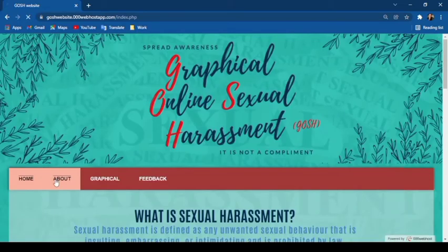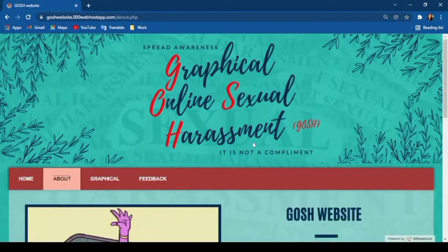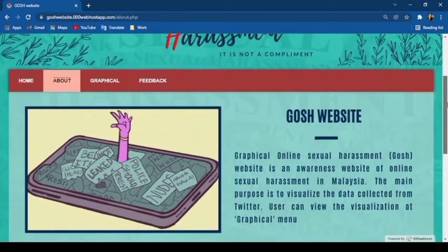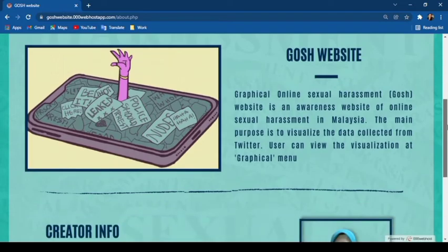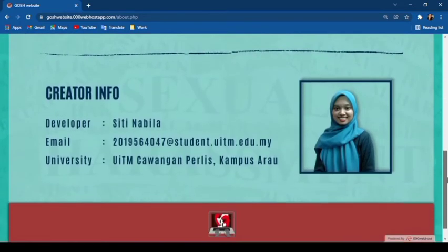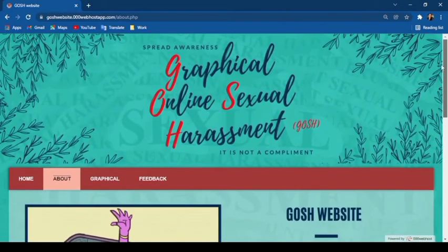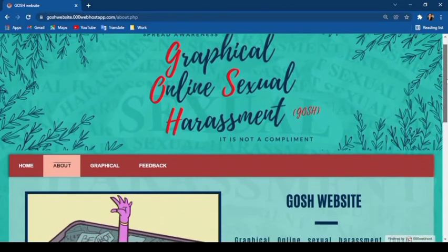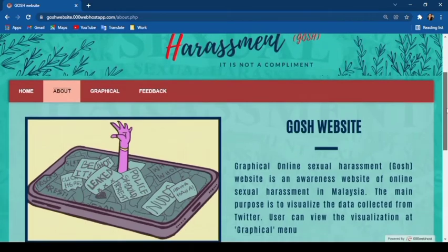Next is the About page. The About page has the information of the GOSH website and also the creator info. This is where the user can see why the GOSH website was developed and who the creator is.